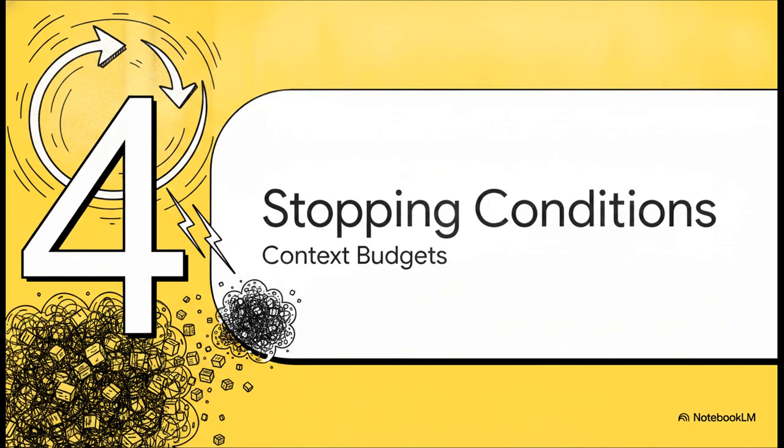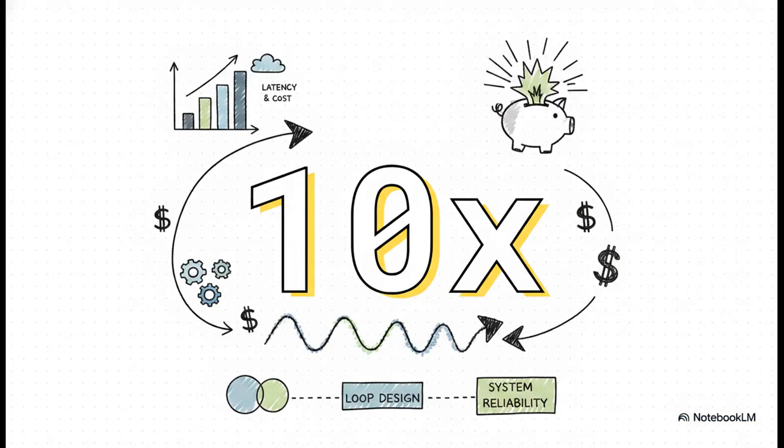Stopping conditions and context budgets. You really have to understand the economics here. Latency and cost scale directly with loop length. If you have an agent that takes 10 steps to complete a simple 2-step task, that is a massive 10x multiplier on your inference bill.